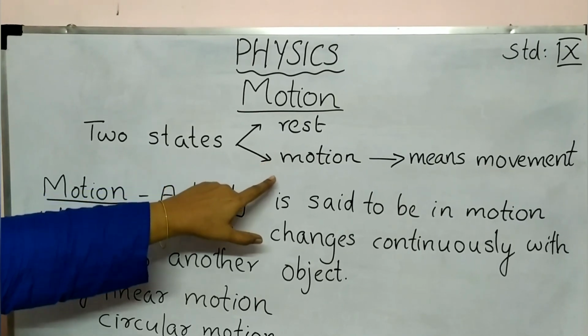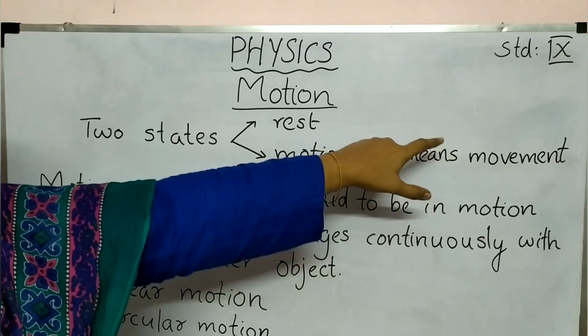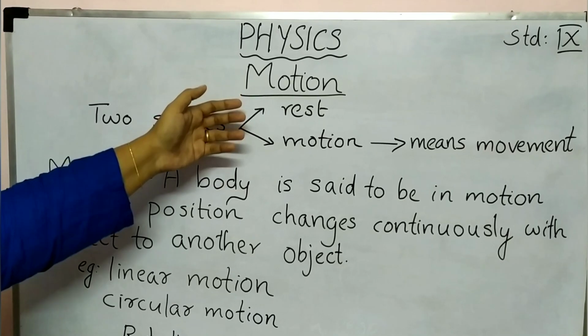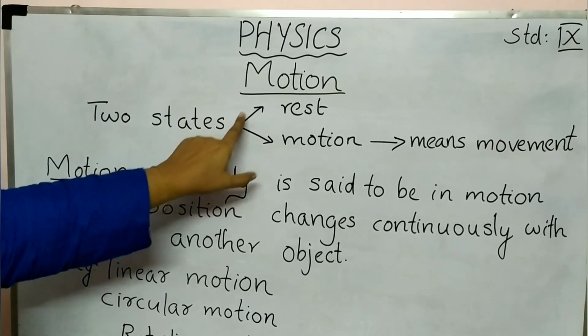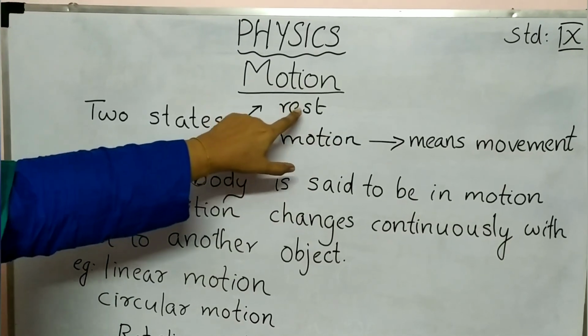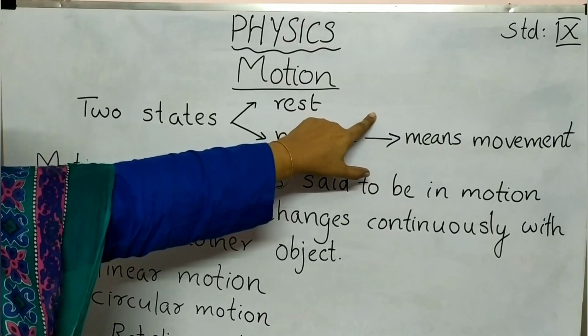So simply we can say this motion as movement. Always we can see some moving objects surrounding us. So two states here, state of rest and state of motion. State of rest means the position of the object is not changing.